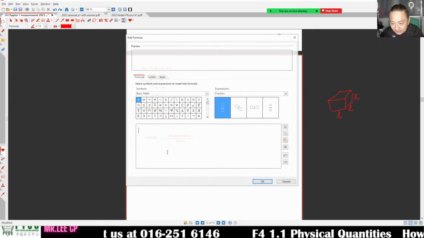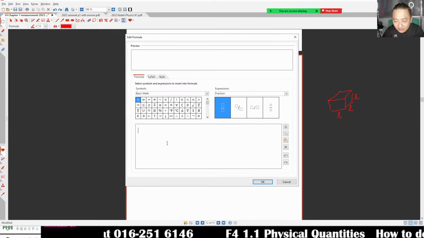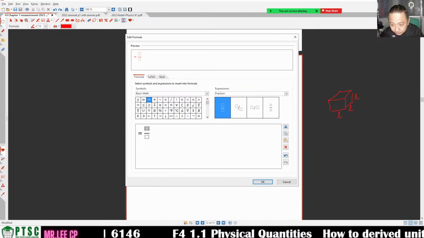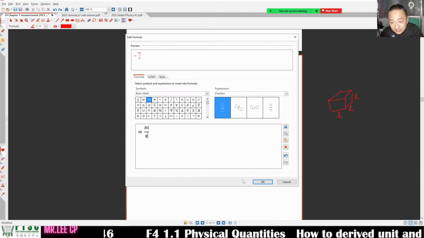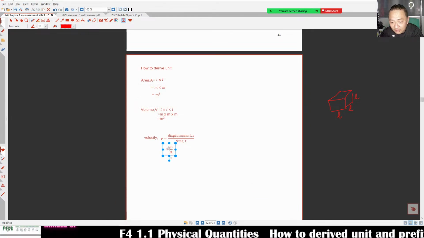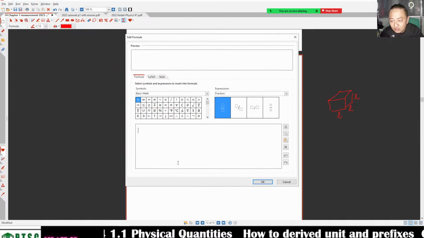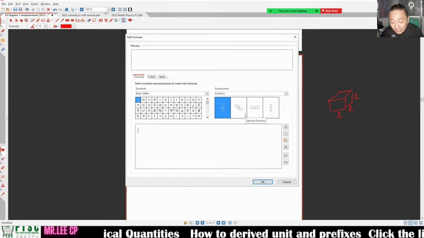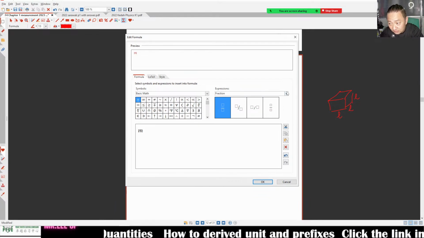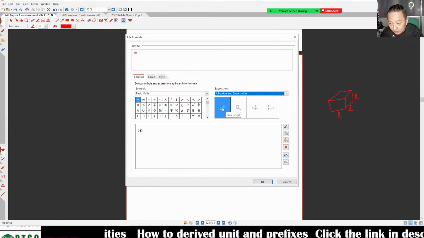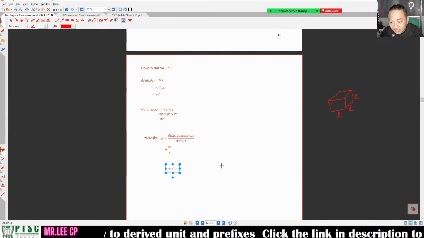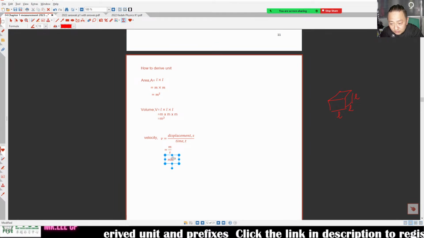I cannot be lazy. So it is equivalent to meter divided by second. This one looks nicer, right? So meter divided by second, we are going to write as ms minus 1, the unit.